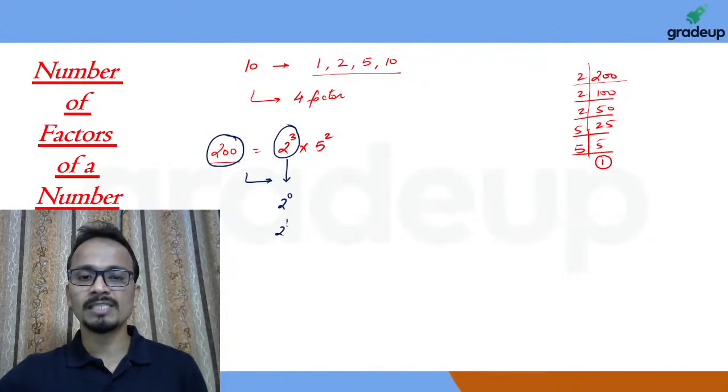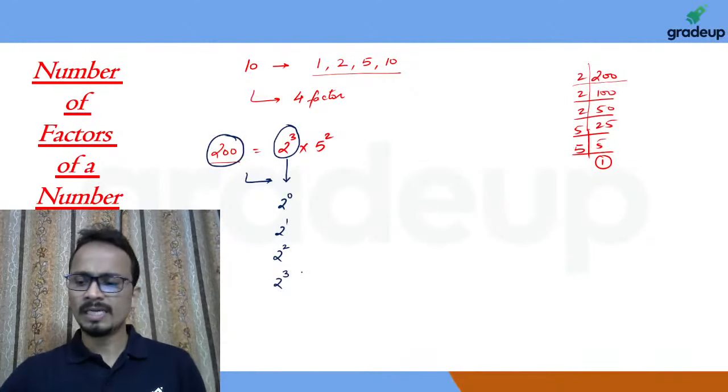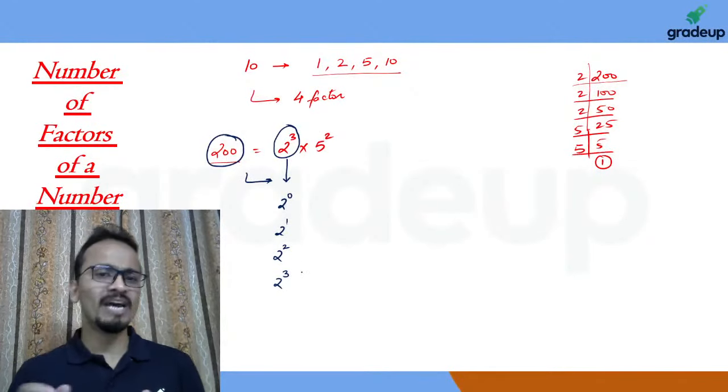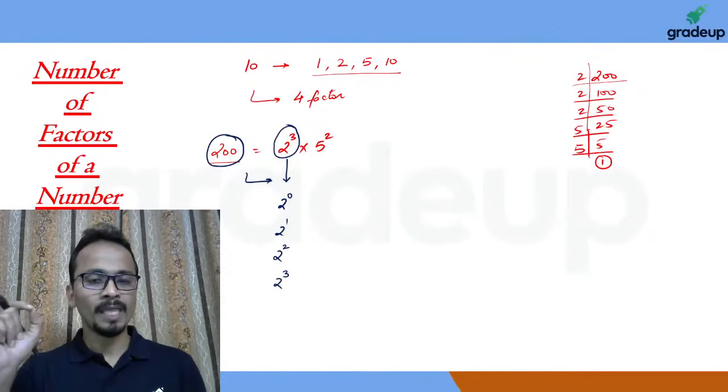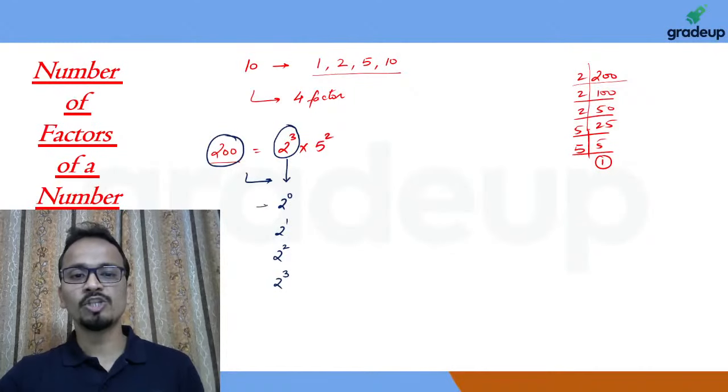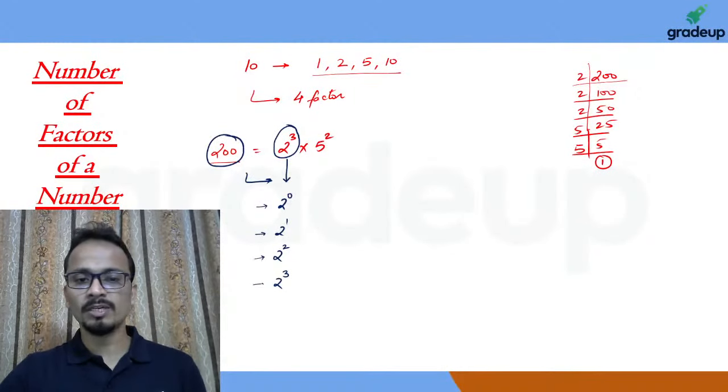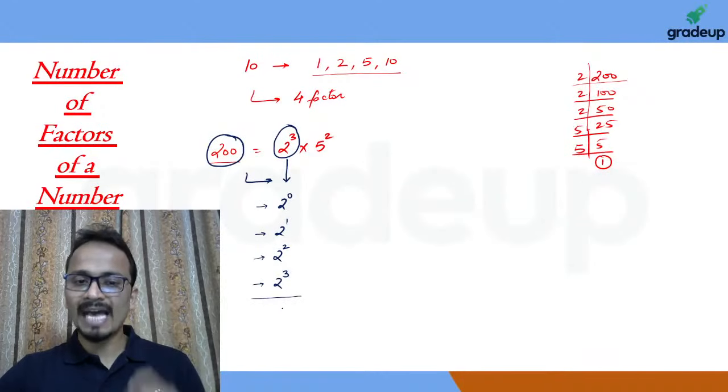I may use a single power of 2, a square power of 2, or a cubic power of 2. Since the highest power of 2 available is 3, 2 can be used in 4 different ways: 2 raised to the power 0, 1, 2, and 3. So any power of 2 can be used in 4 possible ways.